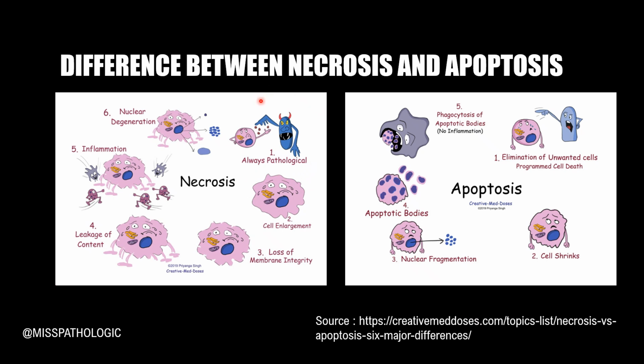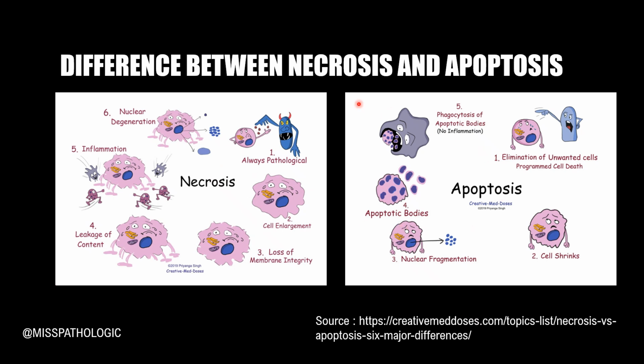In case of apoptosis, the cell always shrinks, whereas in necrosis, the cell usually enlarges. In apoptosis, the nucleus fragments itself into very tiny nucleosomes. Whereas in necrosis, do you all remember what happens to the nucleus? The nucleus in necrosis undergoes one of three changes. One is pycnosis, the other is karyorrhexis, and the third is karyolysis.